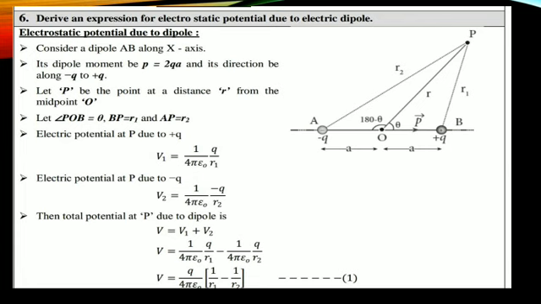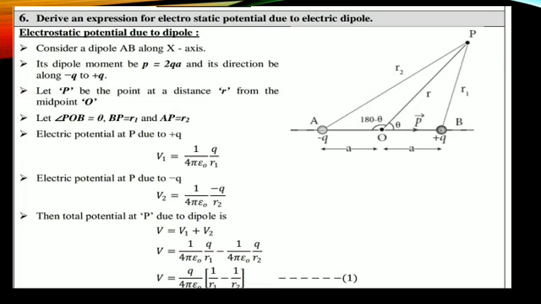Now, see the question: derive an expression for electrostatic potential due to an electric dipole. You should draw this diagram and write the theory.